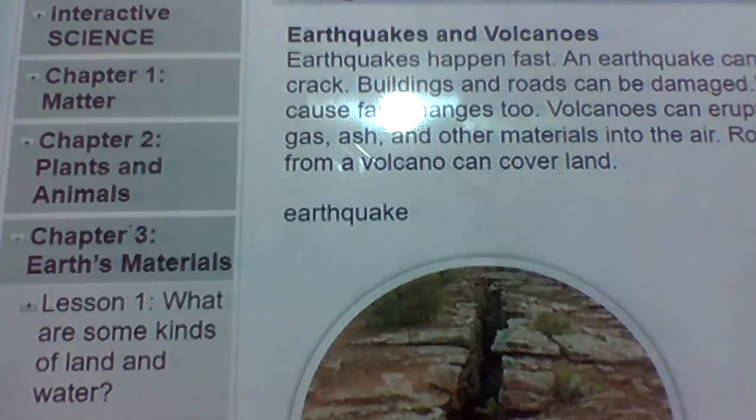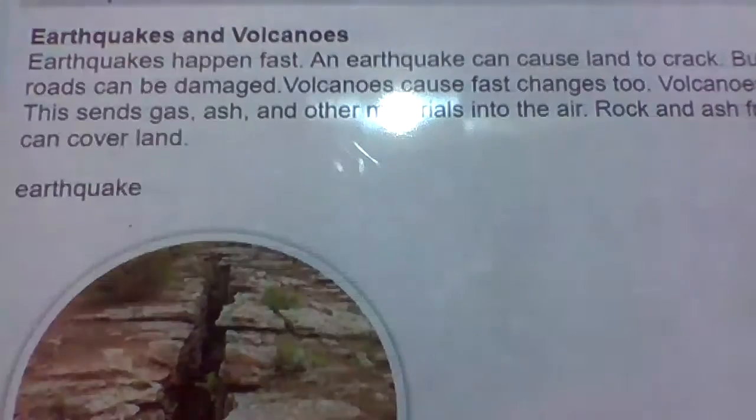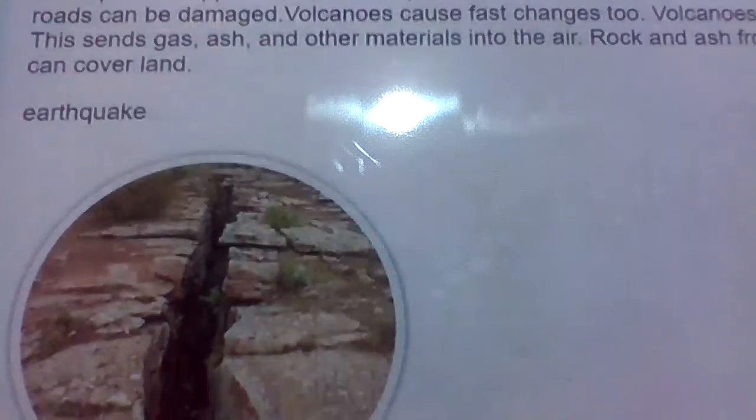Page 140. On this page, we're going to talk about earthquakes and volcanoes. All right, so in your book, you can follow along with me on page 140. Earthquakes and volcanoes. Earthquakes happen fast. An earthquake can cause land to crack. Buildings and roads can be damaged. Volcanoes cause fast changes too. Volcanoes can erupt. This sends gas, ash, and other materials into the air. Rock and ash from a volcano can cover land.